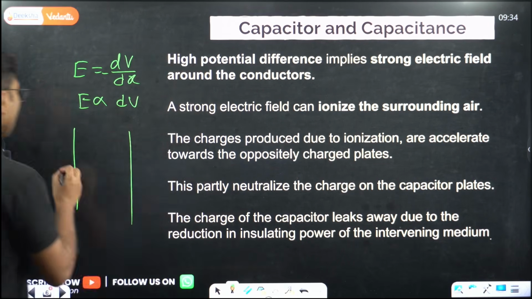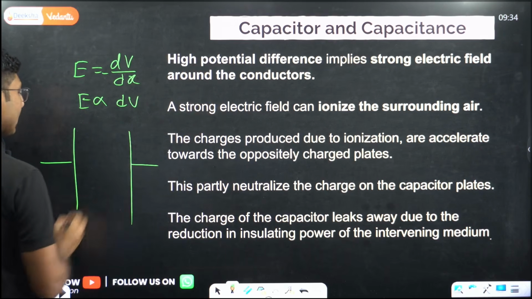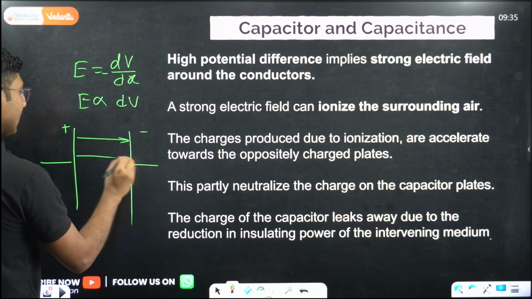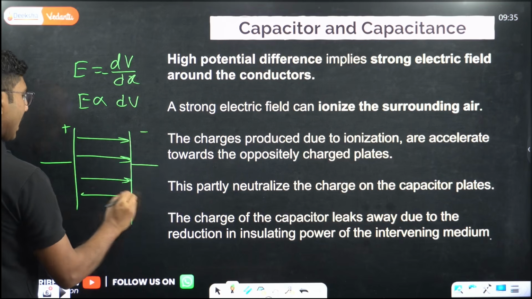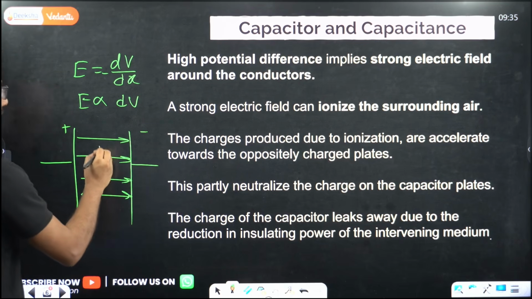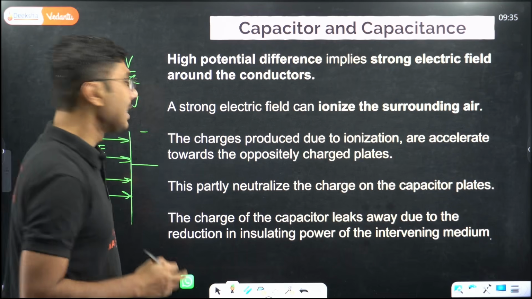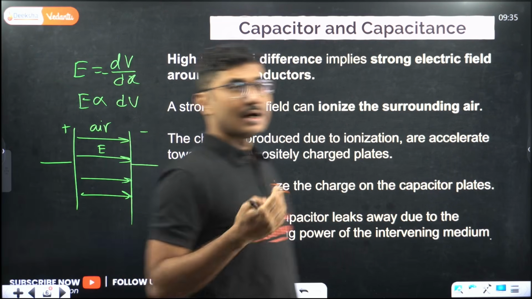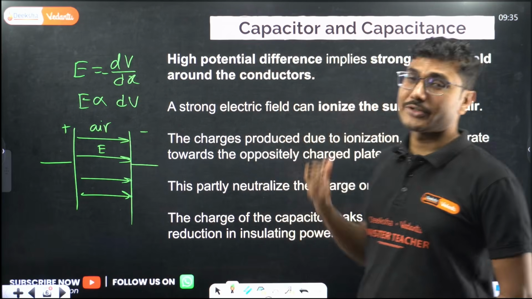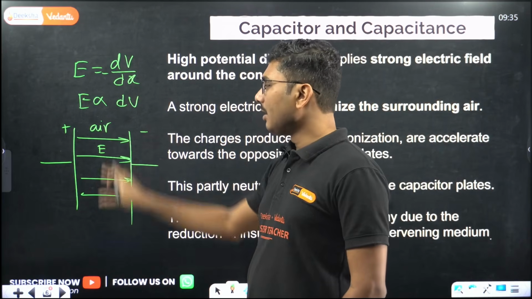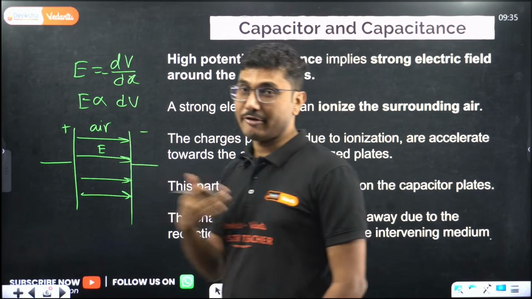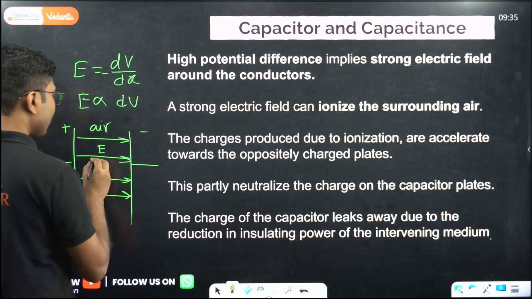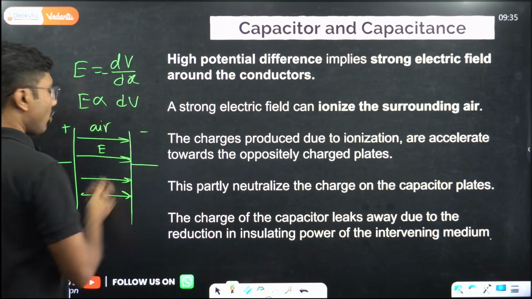Suppose you are applying some electric field between the plates, so this is positive, this is negative. As I mentioned, electric field is always from positive to negative. If you are increasing the electric field very, very high, and you have air or any other medium between the plates, in the presence of a high electric field the intervening medium ionizes. Ionizes means, suppose we are using air. Air is easy to understand, that's why I am using it. So air has, say, oxygen or nitrogen.